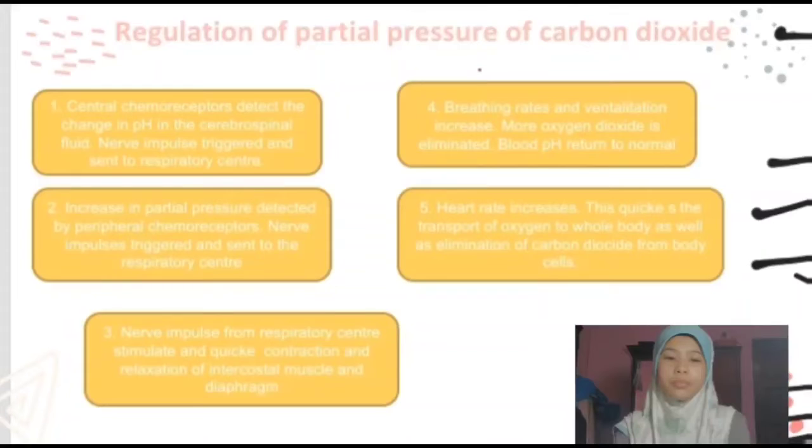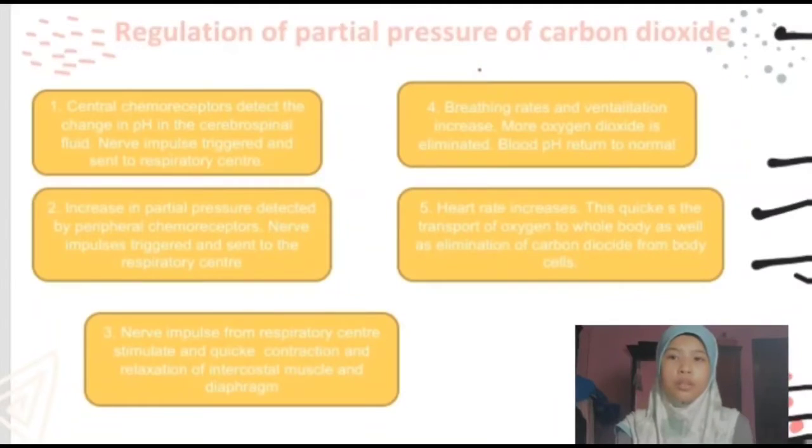So first off, the central chemoreceptors detect the change in pH in the cerebrospinal fluid, and then nerve impulse will be triggered and send the information to respiratory center. Next, the increase in partial pressure of carbon dioxide in the blood is detected by peripheral chemoreceptor.